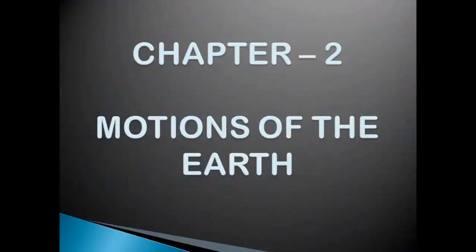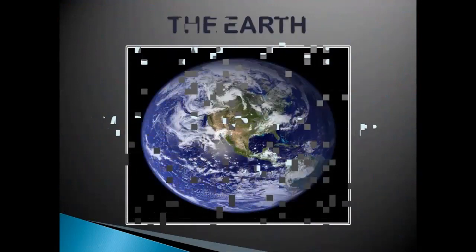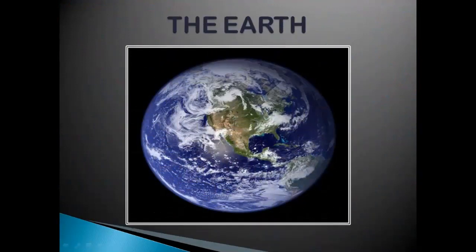This is something which we are experiencing. The chapter number 2 is about the motions of the earth. This is the earth. What we have learned from our childhood is the earth is round. And that is what we are seeing, and that is what you are seeing on your screen or on your mobile. The earth is round.